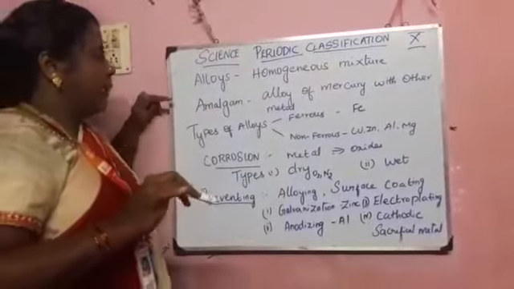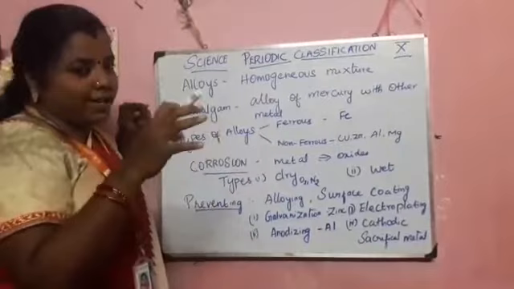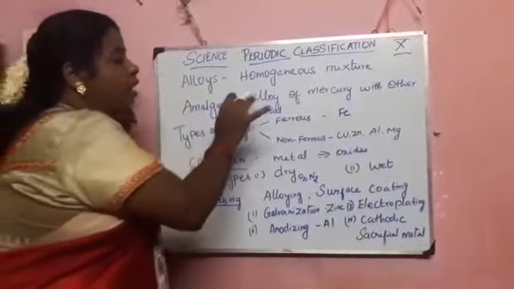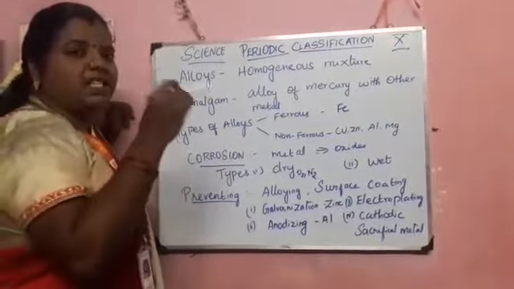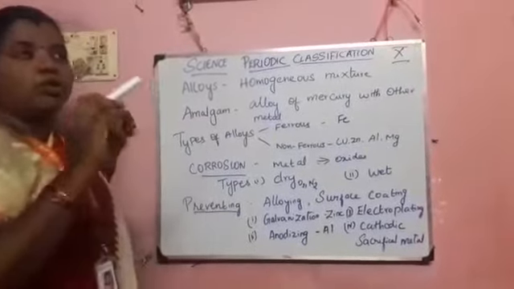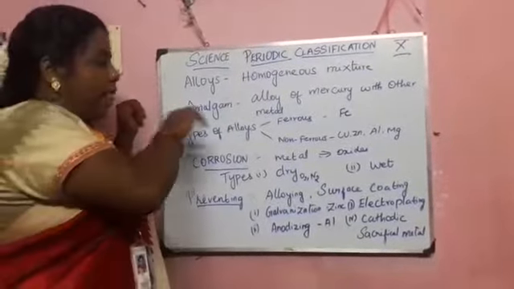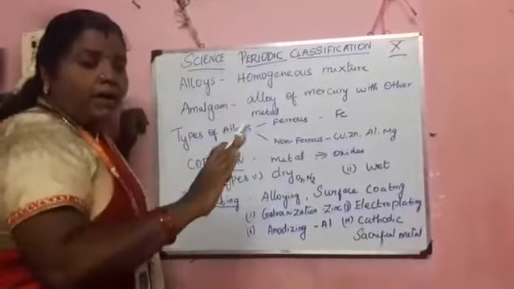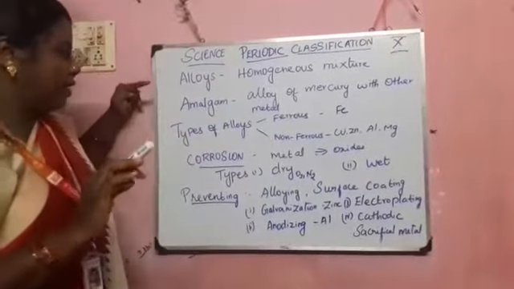The next one is amalgam. Amalgam is also an alloy. That means two kinds of metals are added together, but in an amalgam, the alloy contains mercury. If mercury plays a vital role, then that alloy is called an amalgam. Usually in dentistry, instead of filling the teeth, we use amalgam. So amalgam is also an alloy, but it is a combination of mercury with other metals. That is called an amalgam.